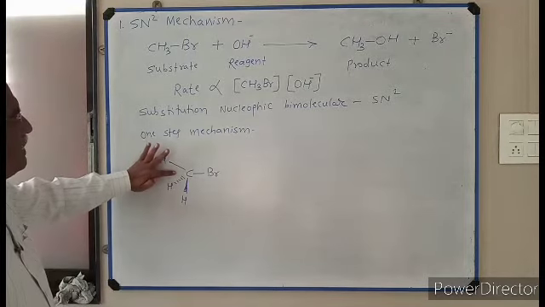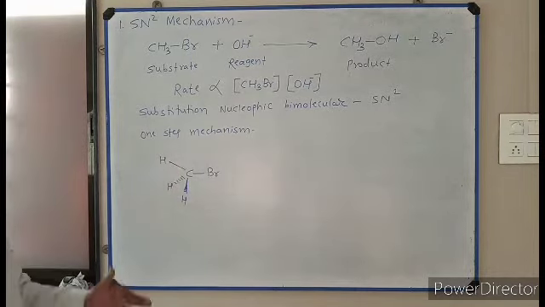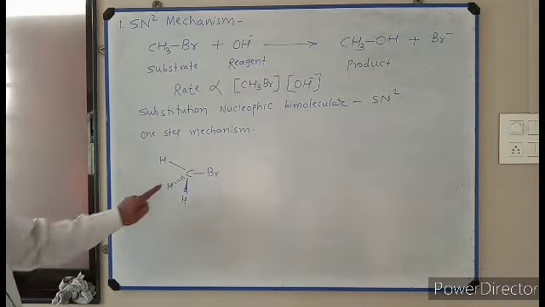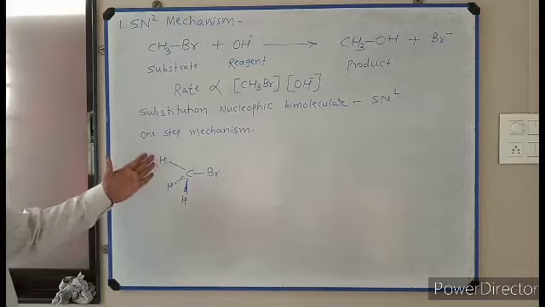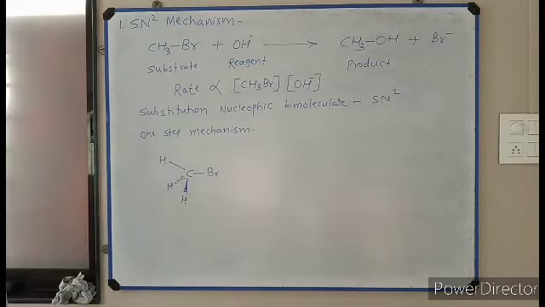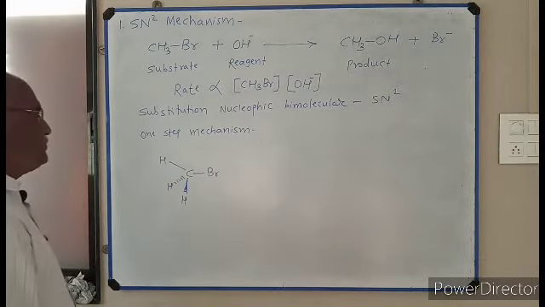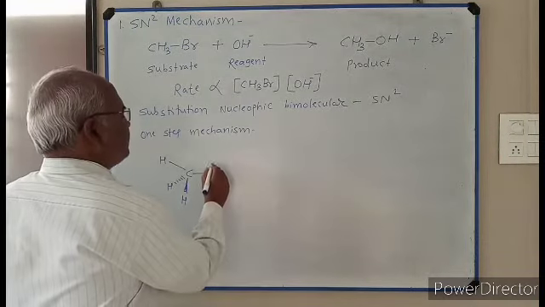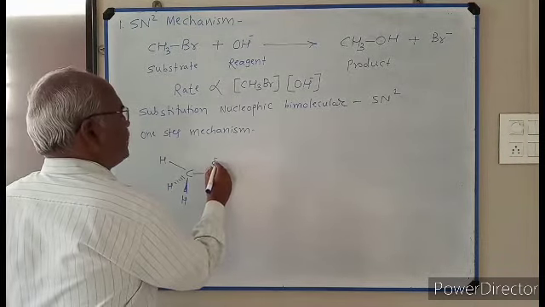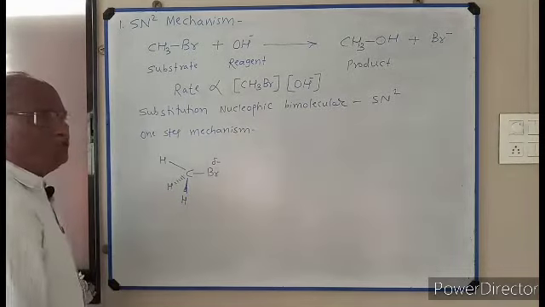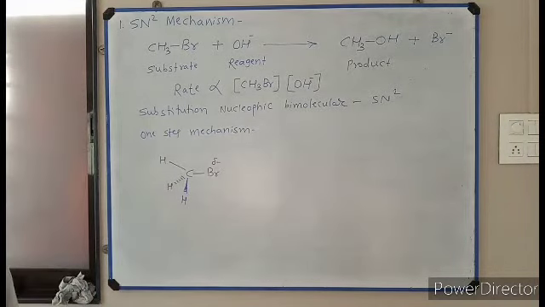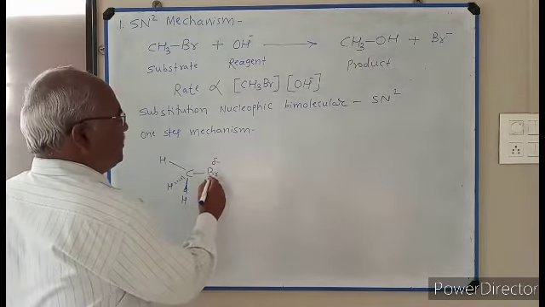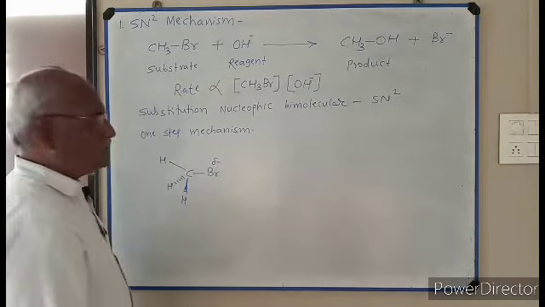This dotted line represents a bond projecting behind the plane, and this wedge represents a bond coming out of the plane. So this is the methyl bromide molecule. Bromine is more electronegative. Electronegative means electron attractive. Therefore, bromine acquires a delta negative charge.